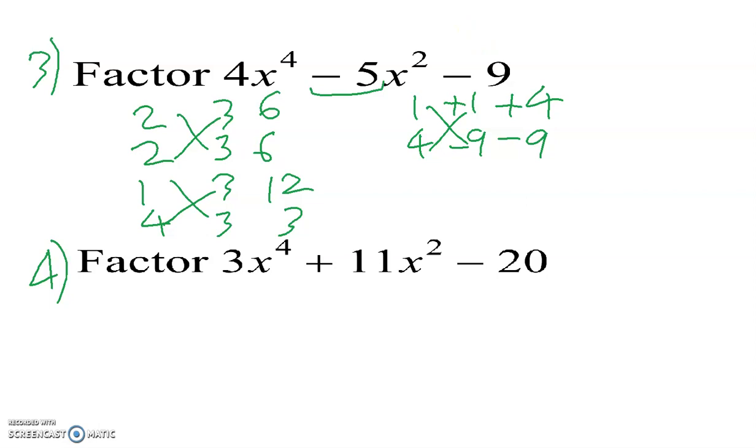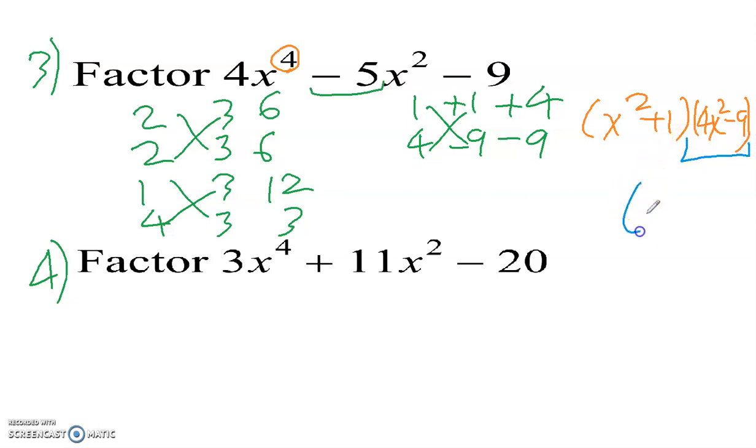from this work, we can write the factors now. So our factors are going to be x squared plus 1. And the reason why it's x squared is because we have exponent 4 here. And 4x squared minus 9. Now looking at these factors, notice that the second factor, the 4x squared minus 9, we have a difference of 2 squares because the square root of 4 is 2 and the square root of 9 is 3. So make sure you recognize that.